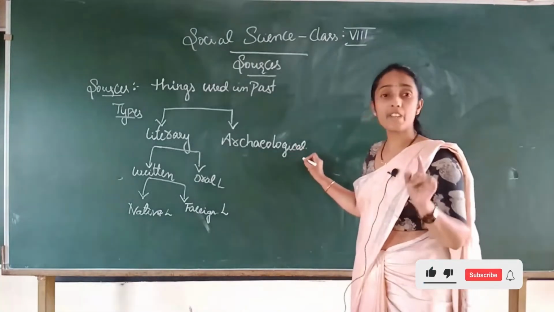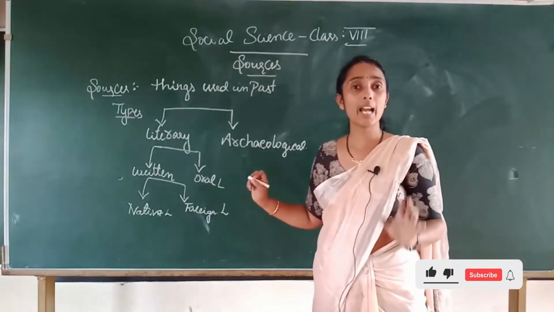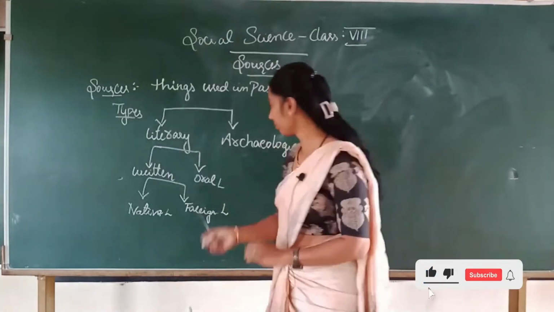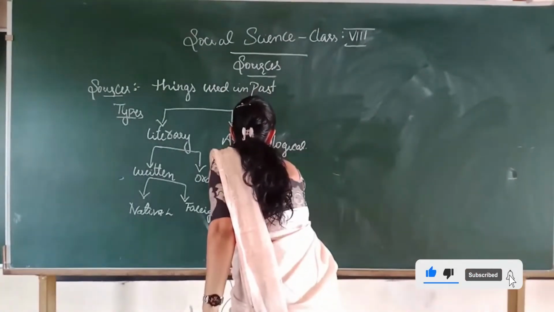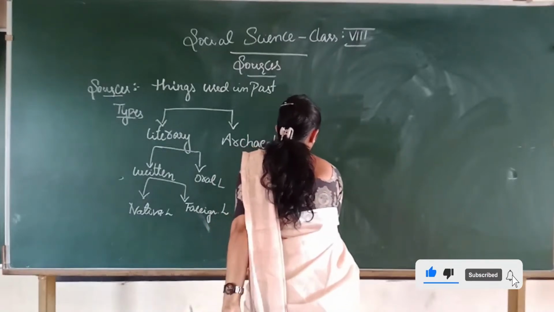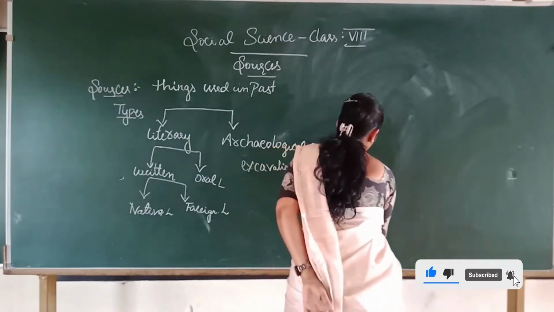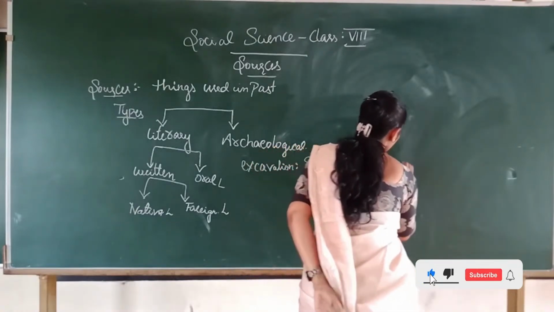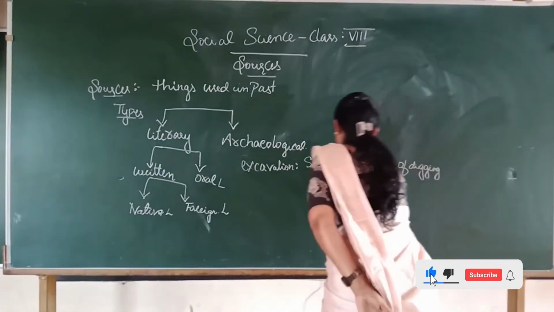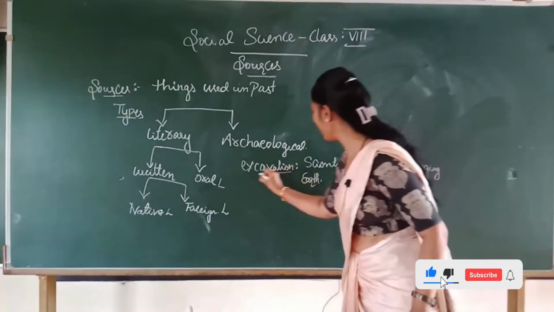The sources which are available in the depth of the earth will be obtained by the scientific digging method, and that method was called excavation.